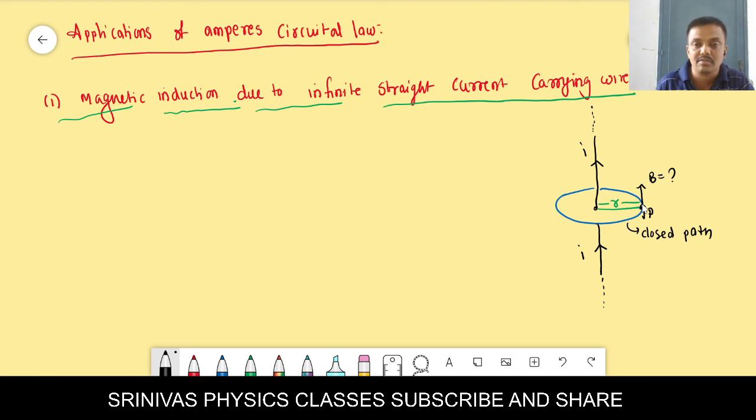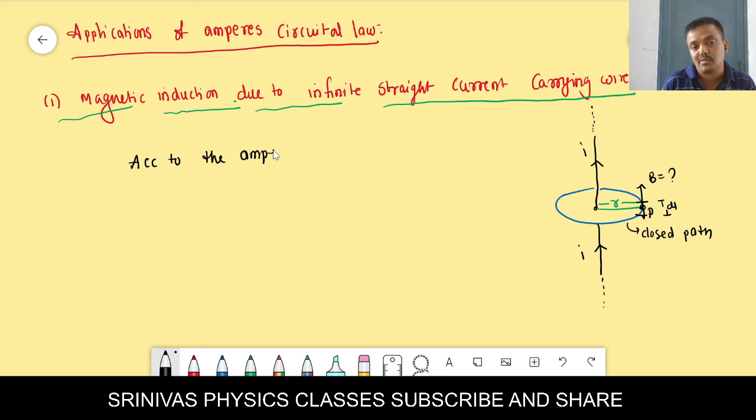On the closed path, the field is B, and the small element length we can take as dl. Okay, let us start. While applying the Ampere circuit law, you have to take the small element on the closed loop. That dl is a vector. Its direction is in the direction of the magnetic field.